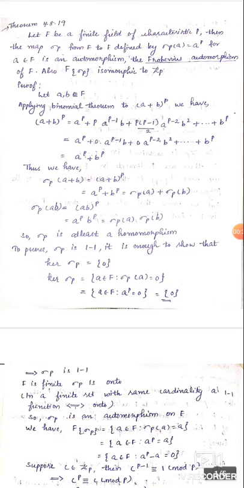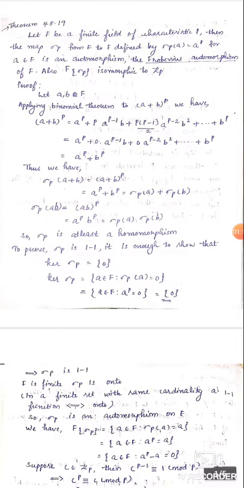According to the statement, F is a finite field with prime characteristic p. Then we can consider a mapping sigma_p from F to F, defined by sigma_p(a) = a^p, where a belongs to field F. Then it is an automorphism, the Frobenius automorphism of F. The Frobenius automorphism is a special endomorphism of a commutative ring with prime characteristic p, here the finite field F.